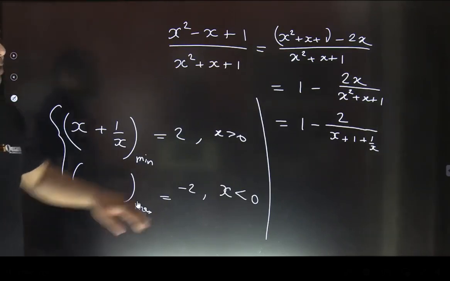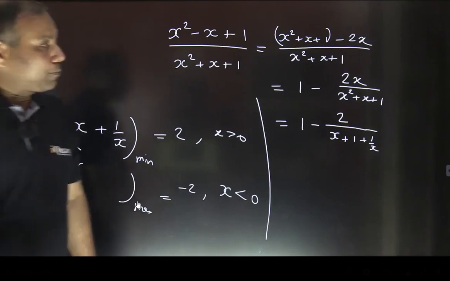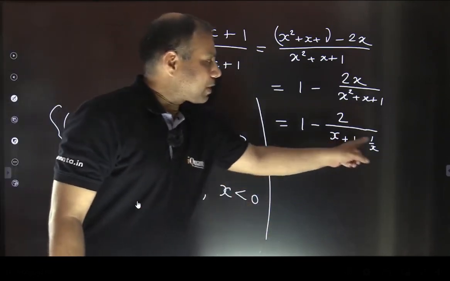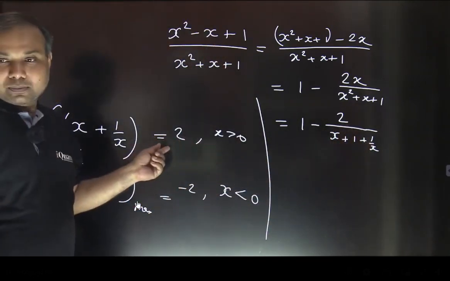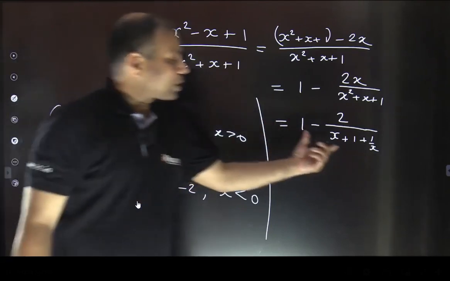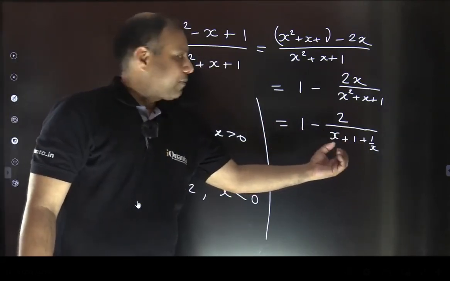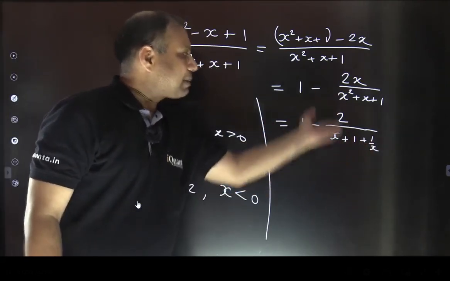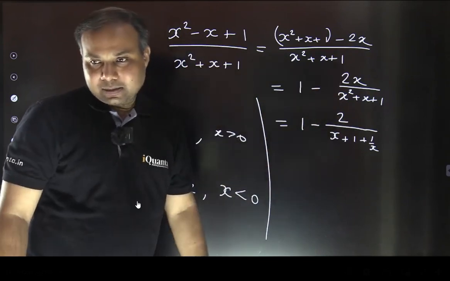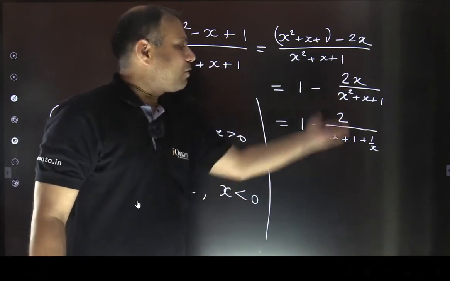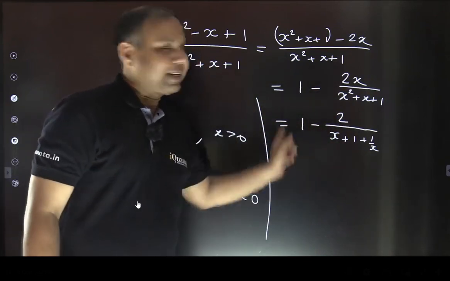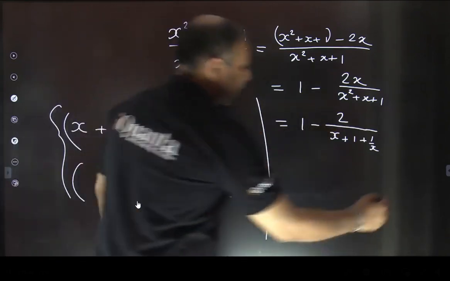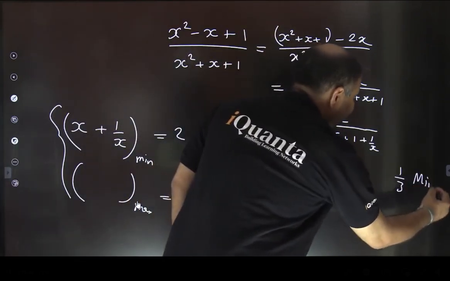Now taking the two cases, x is positive or x is negative. If x is positive, then x plus 1 by x will have its minimum value of 2. Right, minimum value of 2, and then 2 plus 1 will make it 3. That's the minimum value of the denominator, so this is the maximum value of this fraction. So 2 by 3 is the maximum value of the fraction. That makes it the minimum value of the complete expression. So 1 minus 2 by 3 will give you 1 by 3. So 1 by 3 is the minimum value.